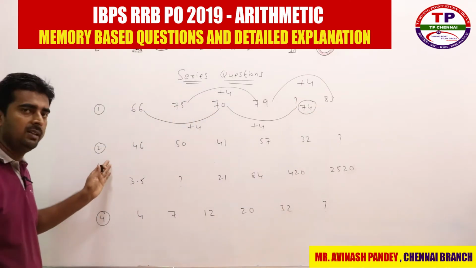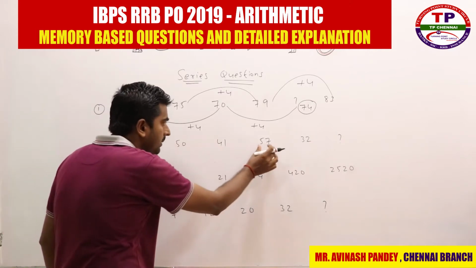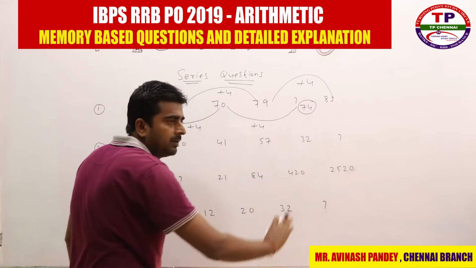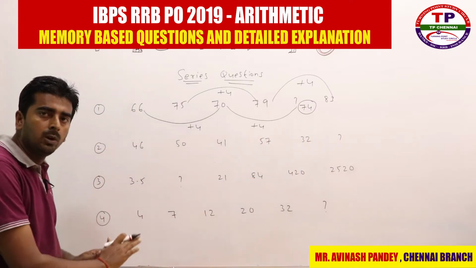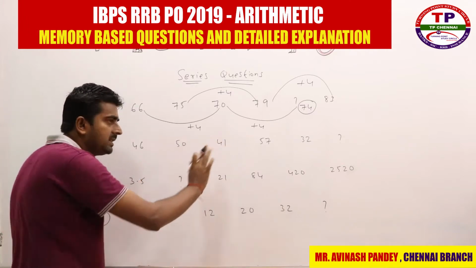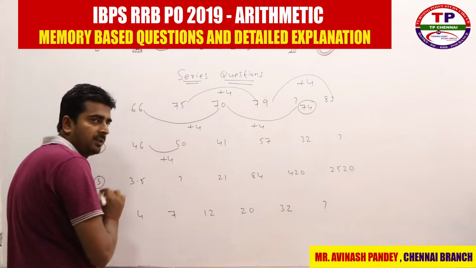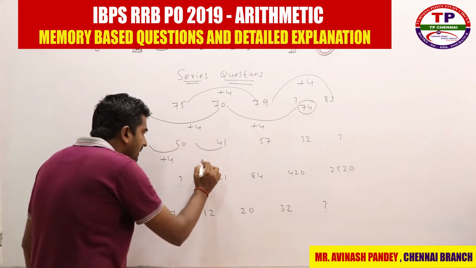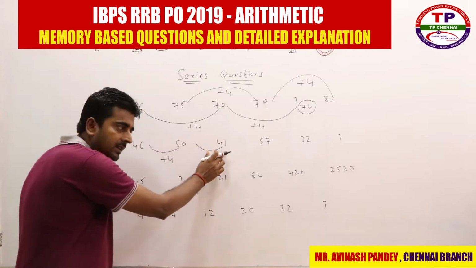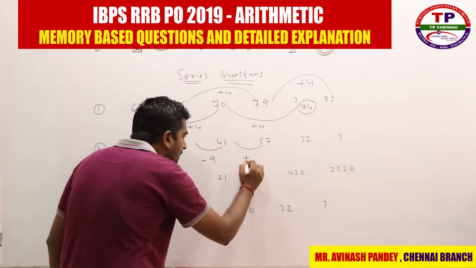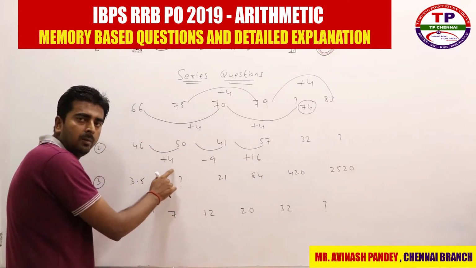Now when you take the second series here: 46, 50, 41, 57, 32, and then they have given you a question mark. Here also the multiplication logic won't work because the series is not increasing that much. Again when you see the difference, how much difference is there? Plus 4. Again here it is minus 9, right? So your series is increasing then decreasing. Again what is the increment here? Plus 16. While seeing this increment and decrement itself, you can identify that some logic is going on.